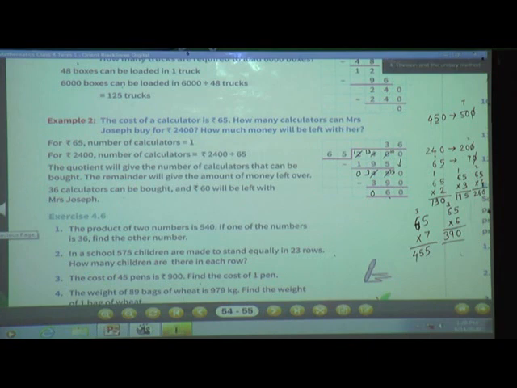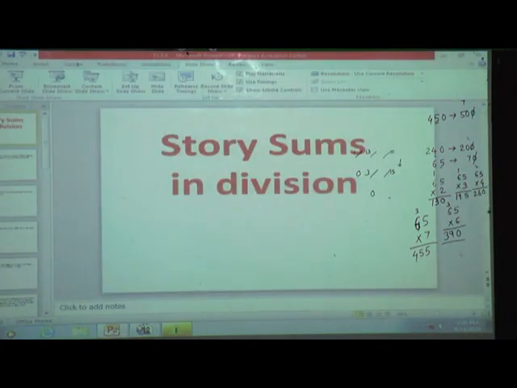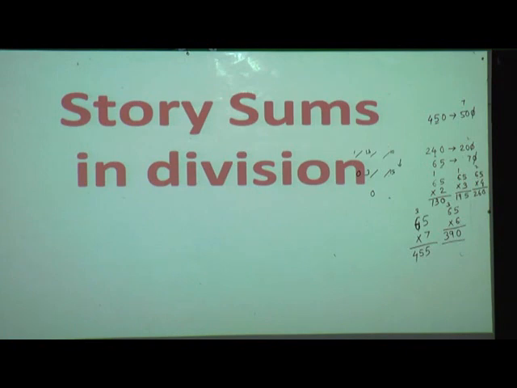Shall we start exercise 4.6? Yes. Now see the exercise 4.6, we will solve one by one. Story sums individual.